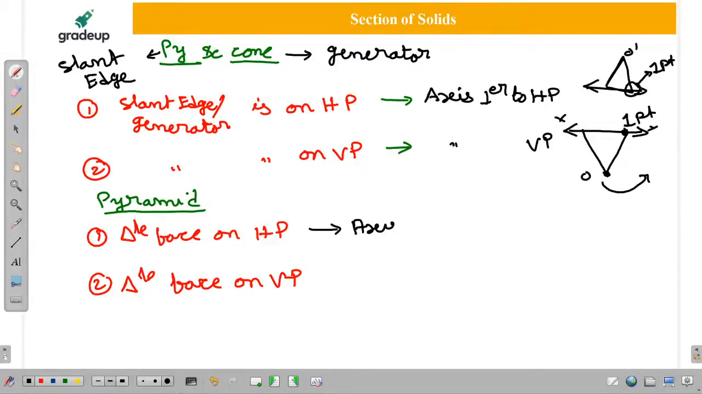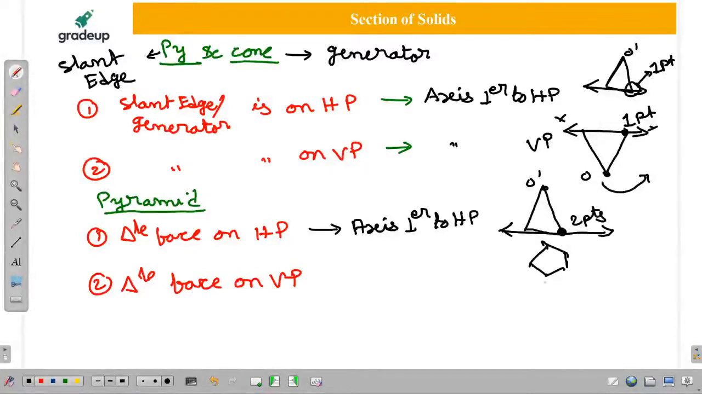Axis perpendicular to HP. But the condition is, once the axis is perpendicular to HP, sir, a triangular face means this is one point, the apex. But here you need to get two points. So like that you have to draw the diagrams.